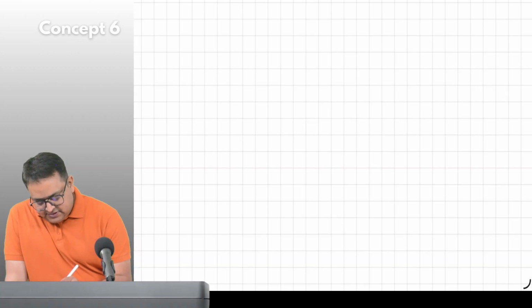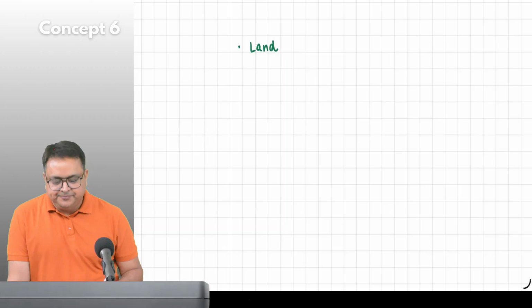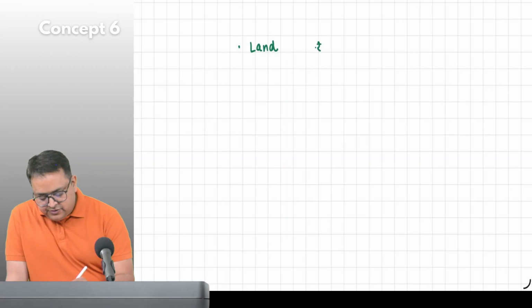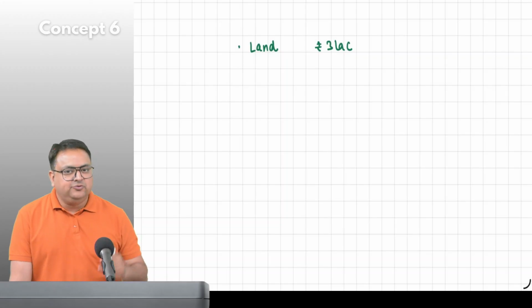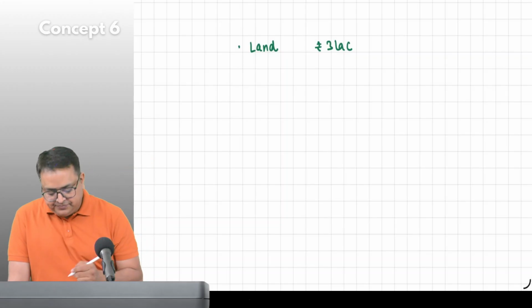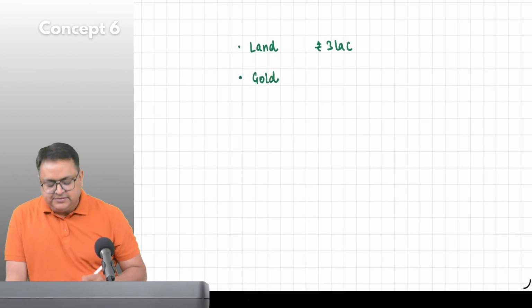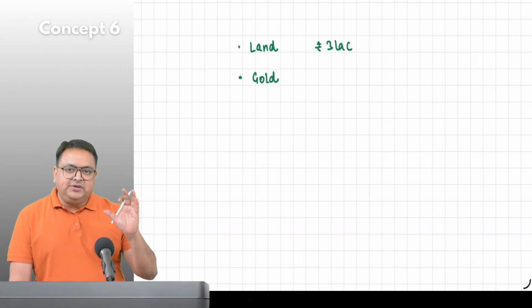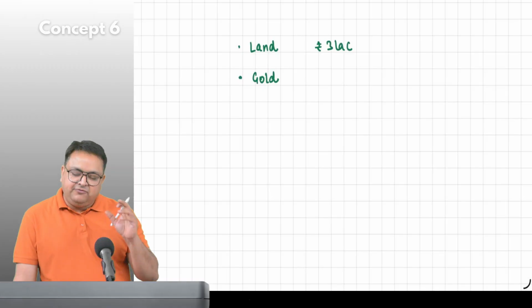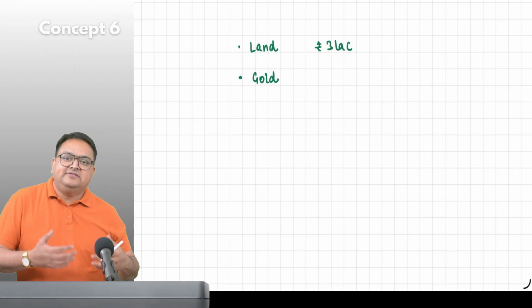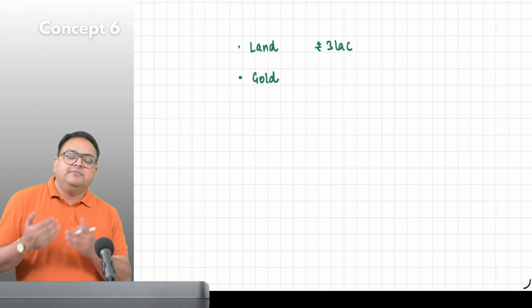Let's say a person is selling a land. He sold the land and he earned rupees 3 lakh. It is a capital gain. Land is an asset. Let's say, for example, he sold gold. Gold is also an asset. I'm assuming that his business is not in gold. If a jeweler is selling gold, that would be his business income.